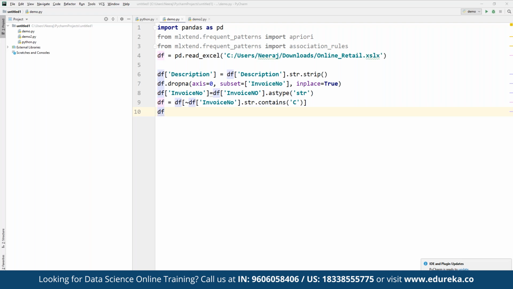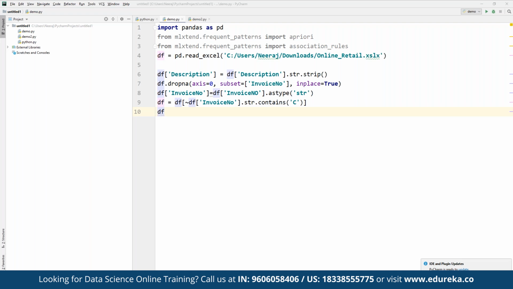So for that, let's say here we want to focus on one country data set. Here we can use basket, and in the basket part we can define multiple data frames. First of all, we can define a data frame, and here we are going to use the same data frame. Then we are going to segregate it further based on the country itself. So here we can define country, and under country we can define which country we want to focus on. The country should be, let's say, France as a single country.